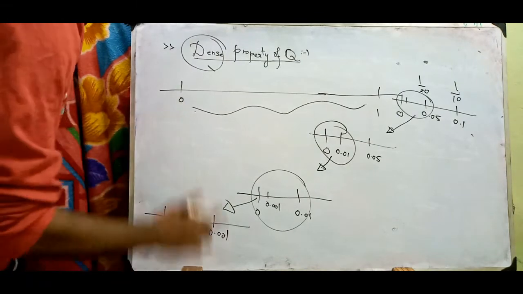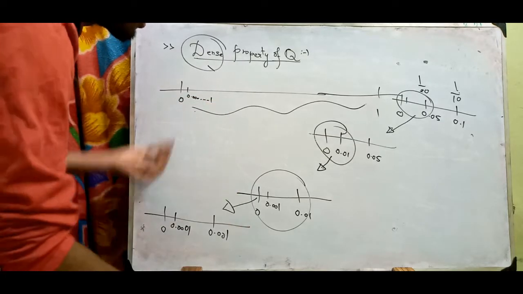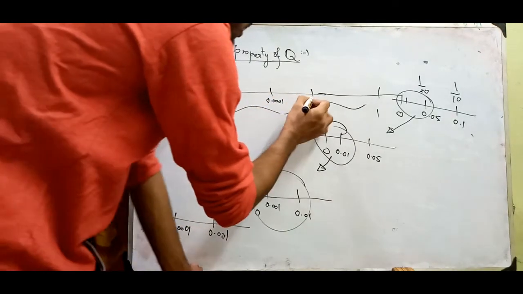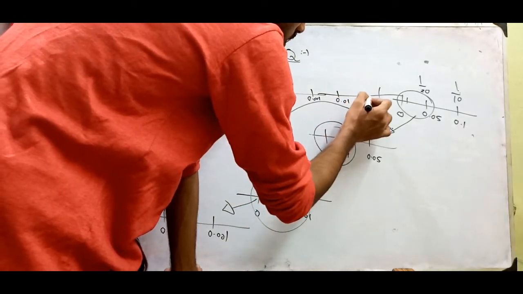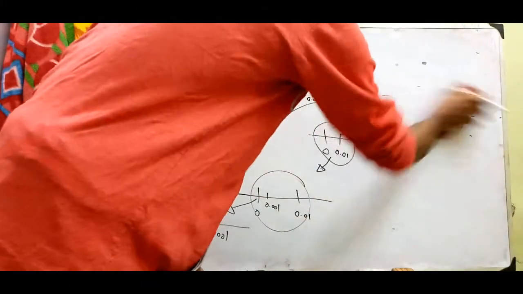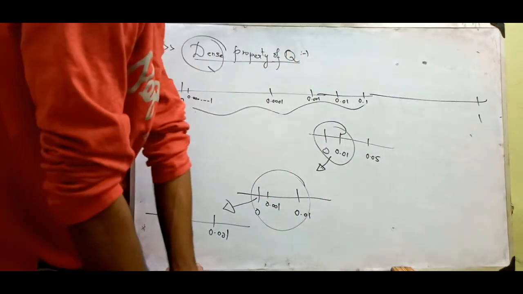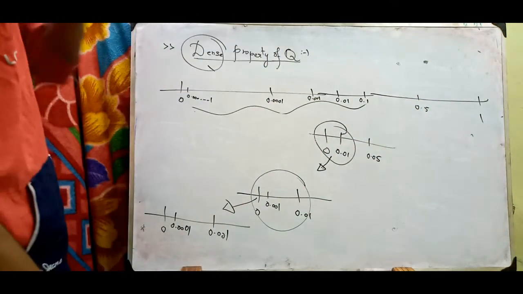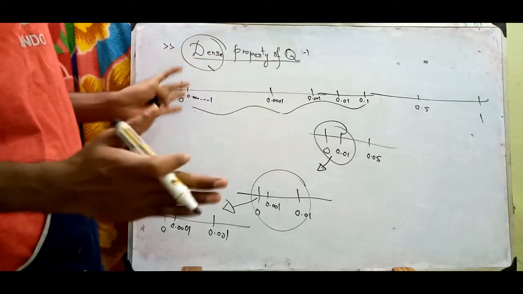Your destination starts from 0.00, no matter how many zeros, it is that much smaller a number. Somewhere here 0.0001, here 0.001, here 0.01, and here 0.1, and 1 will be much farther than this distance. Some 0.5 here, and so on. So between 0 and 1 there are so many numbers. That is called dense.